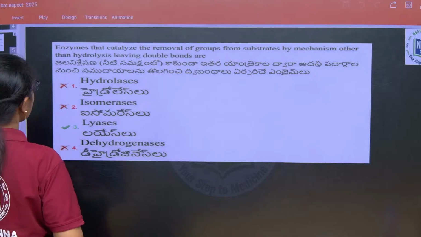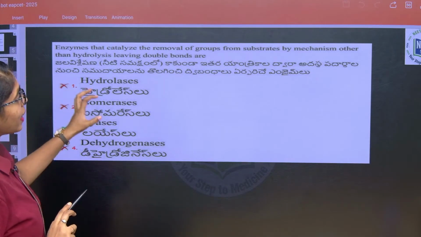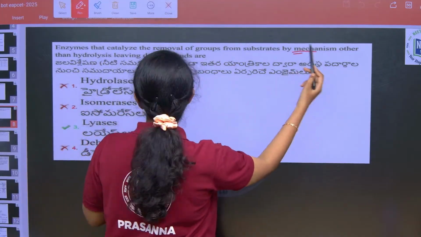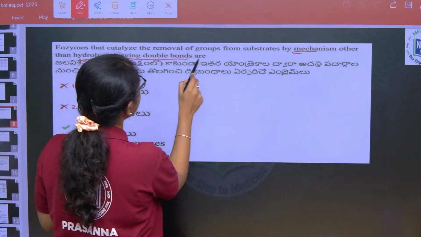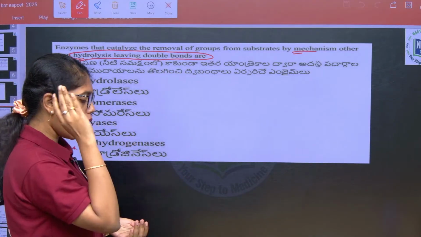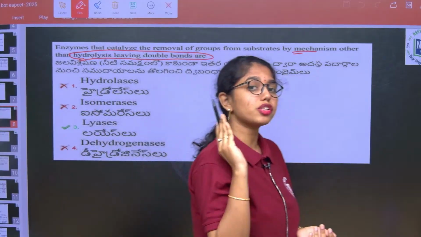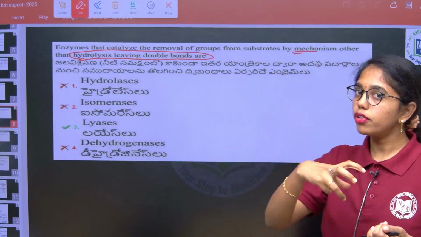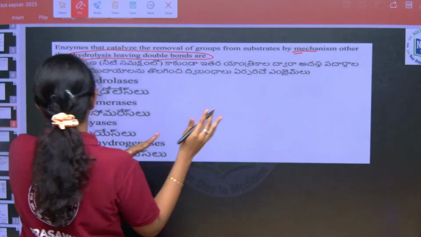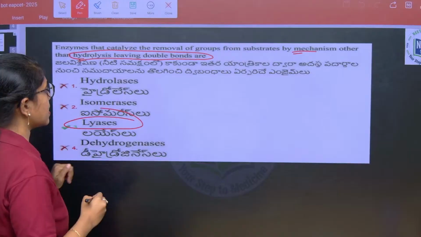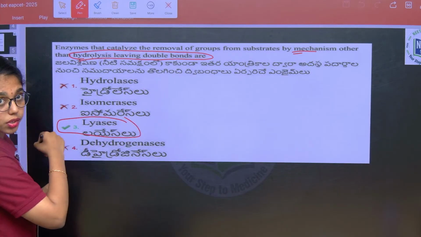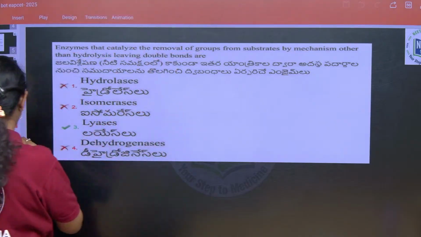And then if you see, enzymes that catalyze the removal of groups from substrates by mechanisms other than hydrolysis, leaving double bonds. Always do remember, out of 6 classes of enzymes, whenever removal of groups other than hydrogen is given, that should come to your mind, that is lyases. The enzyme is lyases, okay. So that is option 3.